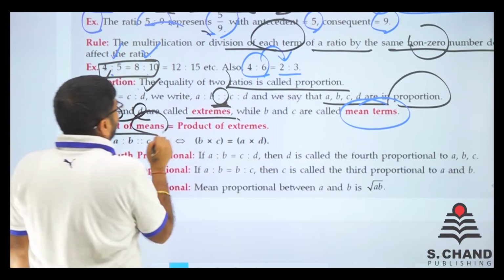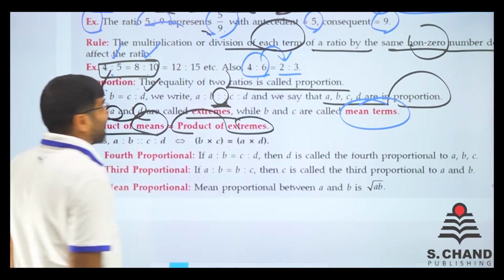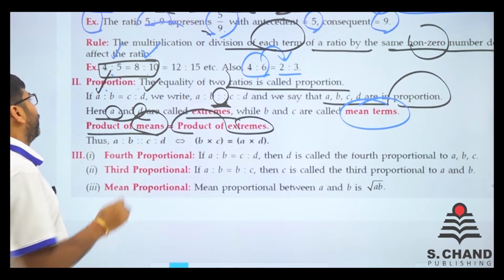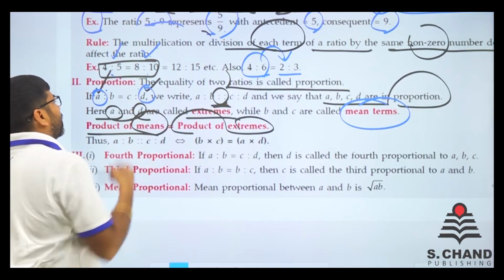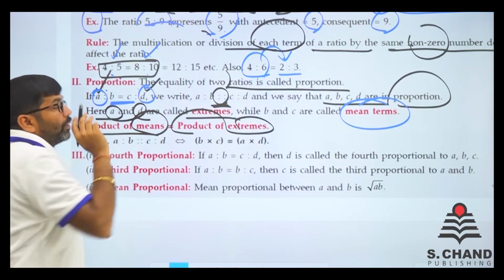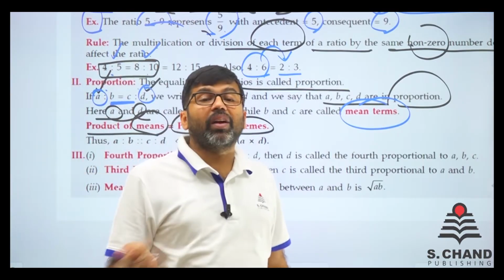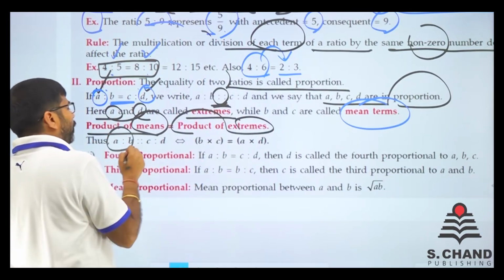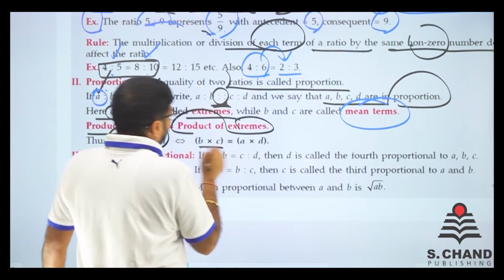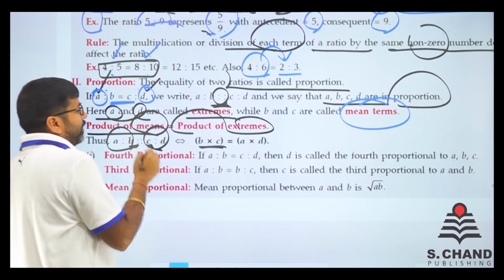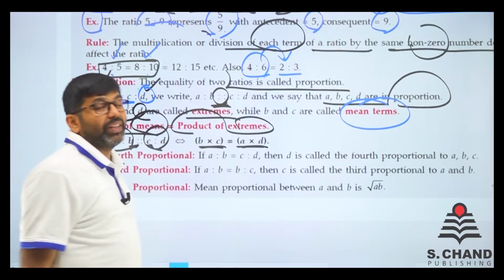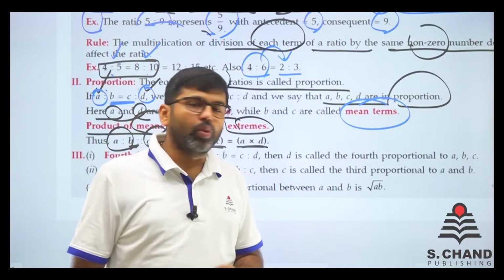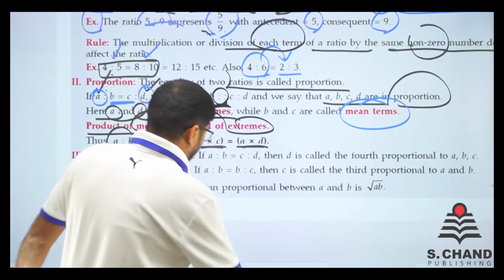So the product of means and the product of extremes is the same. What is that? When you multiply the first and last, and when you multiply the mean terms with each other, it will be the same. Like A is to B, C is to D means B into C, multiply these, and A into D. These are the same. No change. Now let's move on to some other concept.